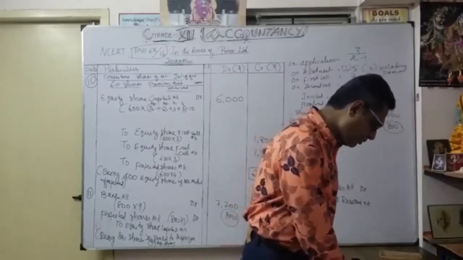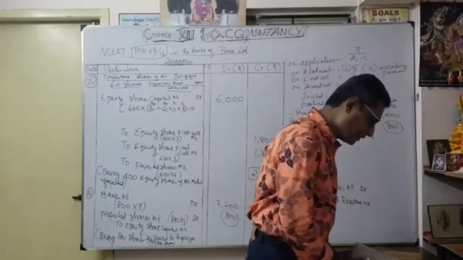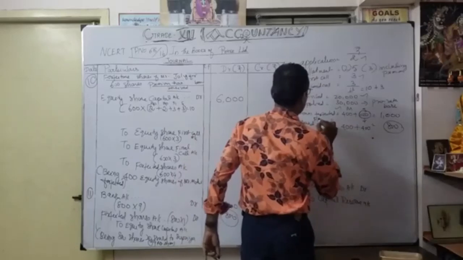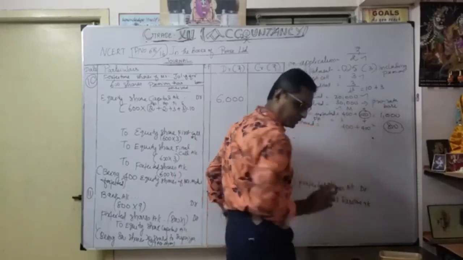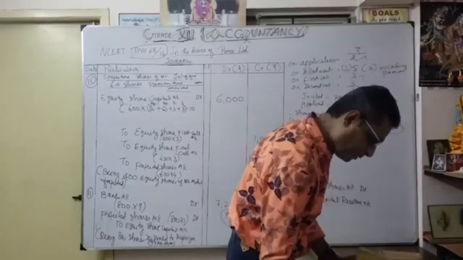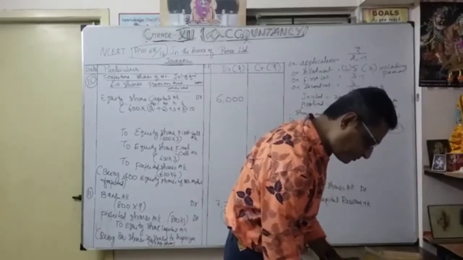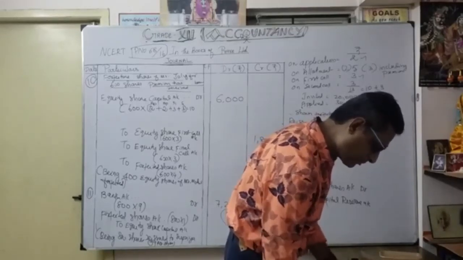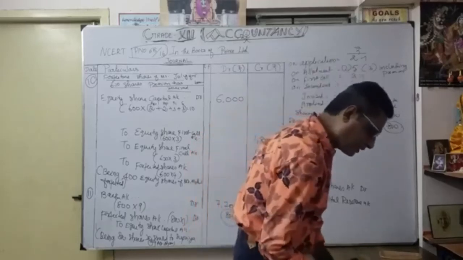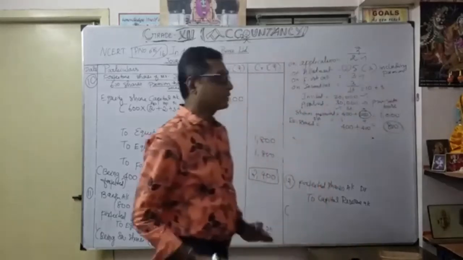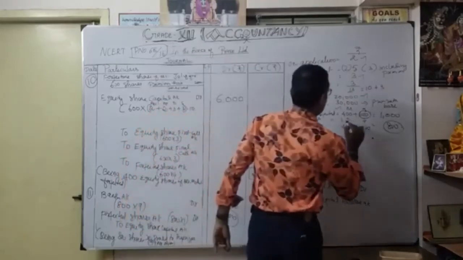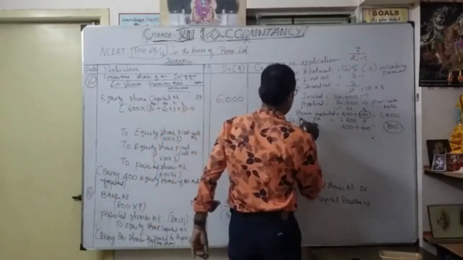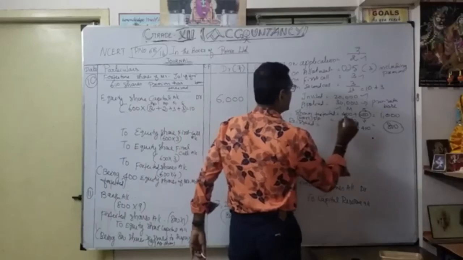Okay. So because of this, 600 shares are forfeited. What is the value of that forfeited amount for Mohit? 1200. How? So you paid only 600 into 2. That is the amount taken by Mohit.